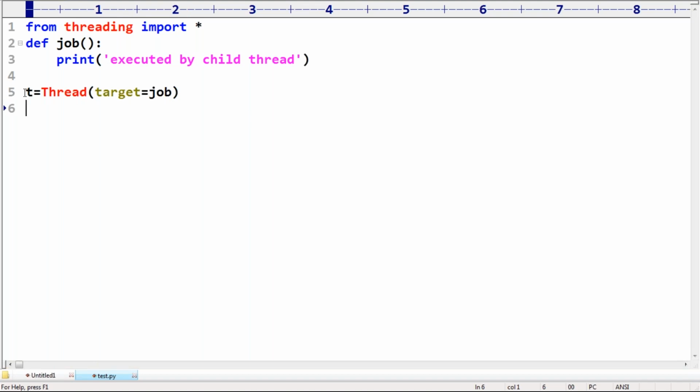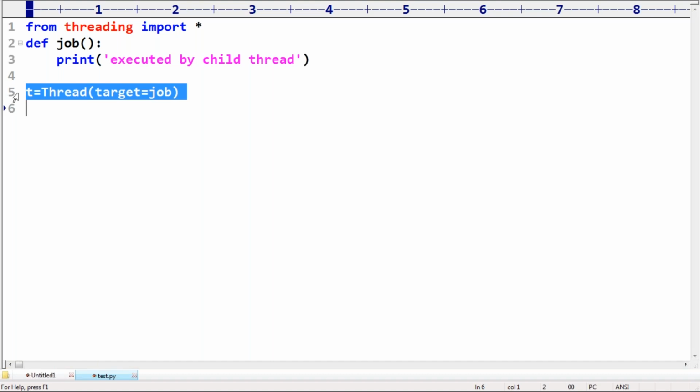Can you please tell which thread created this thread object? This line is executed by which thread? The main thread. Then obviously the parent for this thread is main.